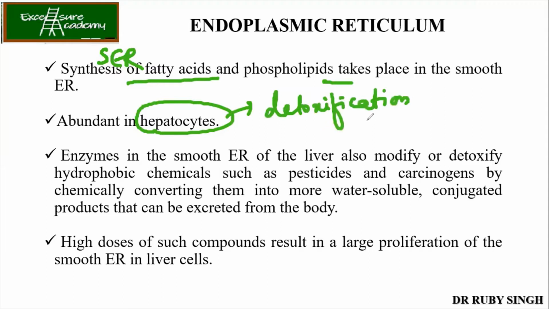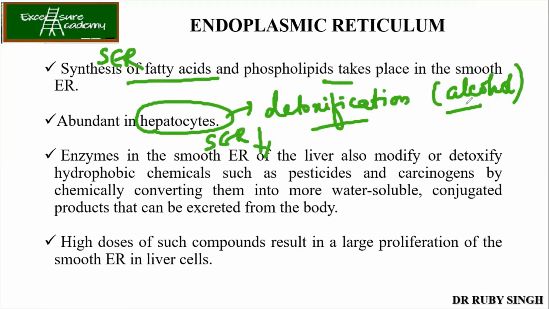Now detoxification of what? If suppose you're drinking alcohol. We know that once you start consuming alcohol in large amounts, your liver fails. Why does the liver fail? Because it is no longer able to detoxify the effects of the alcohol. So what happens then? All your cells, the hepatocytes having the SER, start degrading. So those enzymes are not functional to carry out the detoxification.